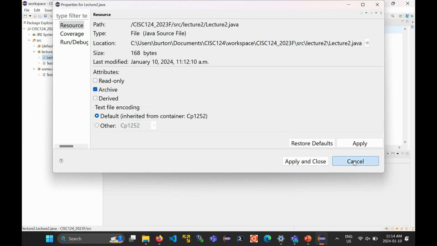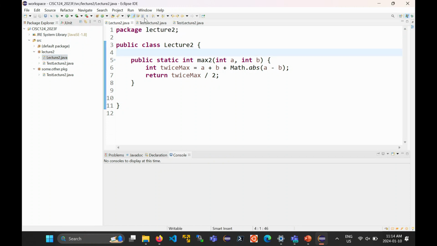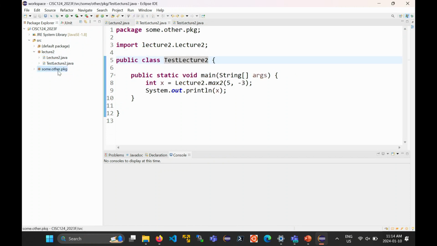Get rid of this. Right? Now my other class, test lecture 2, is actually that class right there, test lecture 2. It's inside this package, some.other.package. Right? So some.other.package is actually 3 different packages. Right? So let me show you what I mean by that.